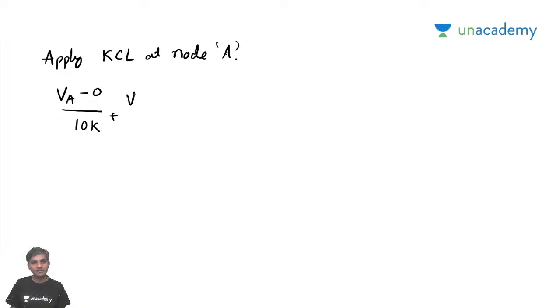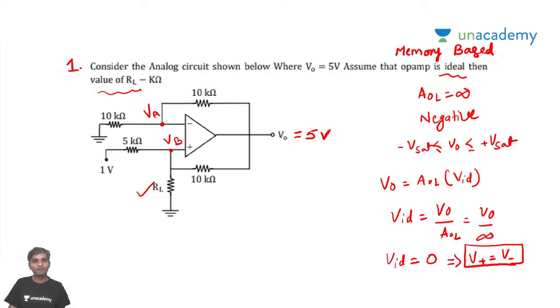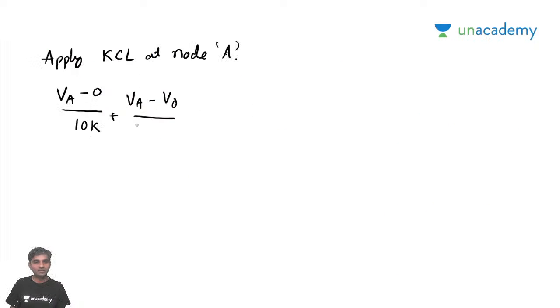plus (VA minus V naught) by 10K is equal to 0, right? So this 10K and this 10K will get cancelled, because if you take it common, the 10K will go away. So what will be remaining, sir?